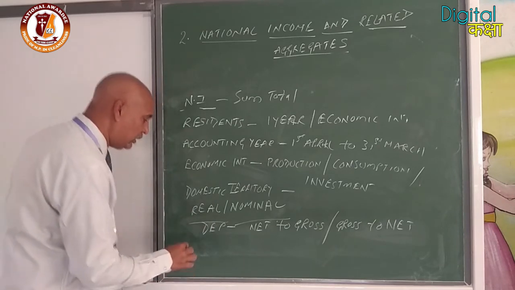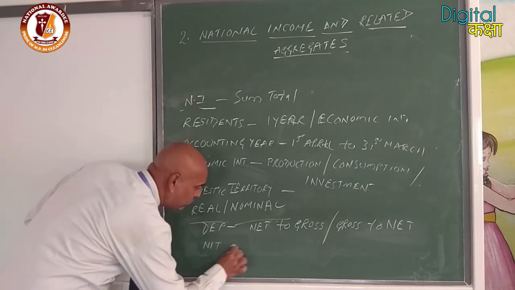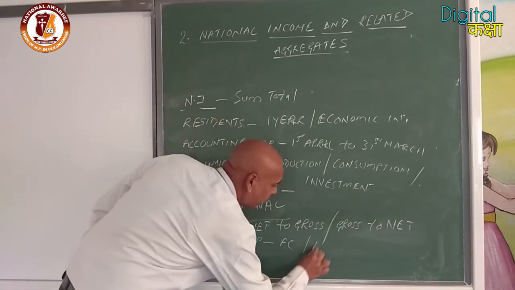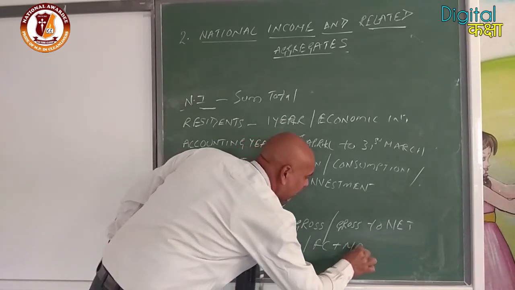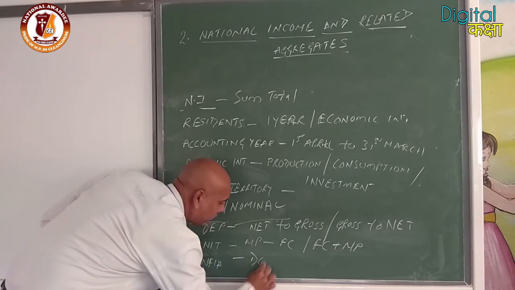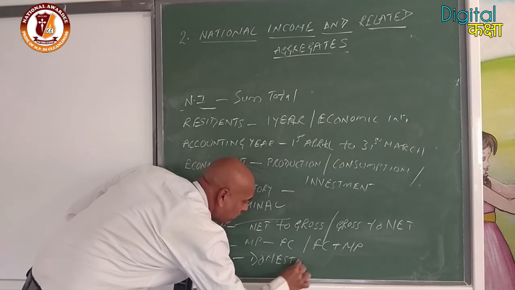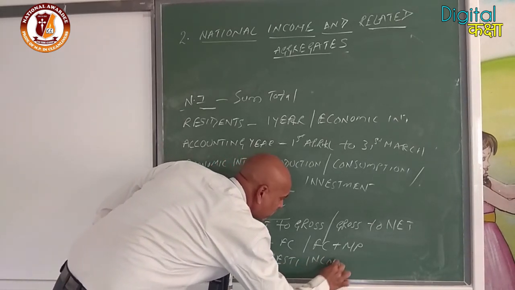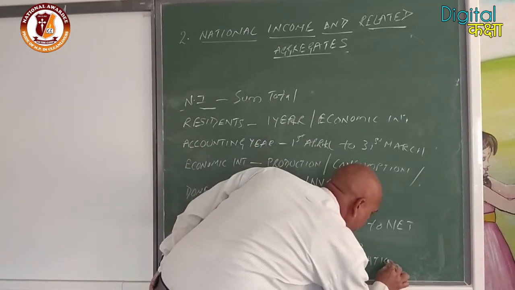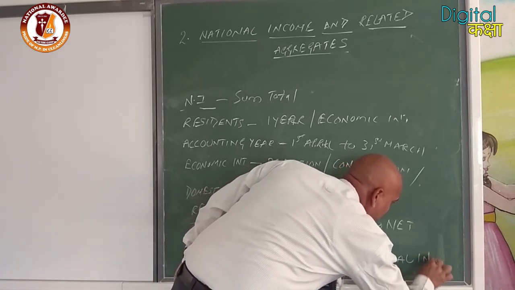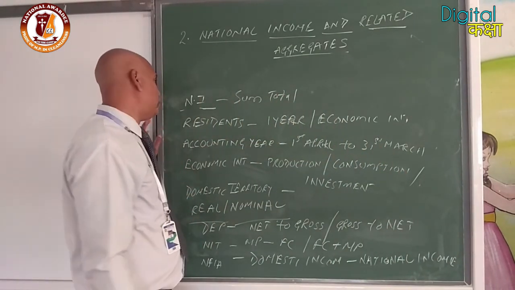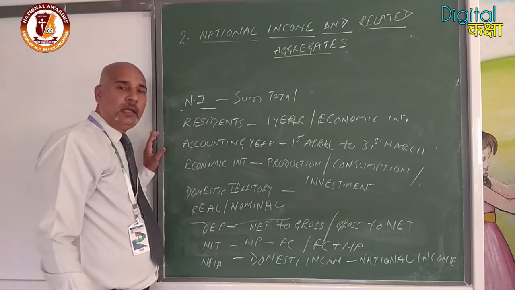NIT is used from market price to factor cost, where it is deducted, or from factor cost to market price, where it is added. NFIA converts domestic income to national income. So these are the basic terms which will be used for calculating the national income.